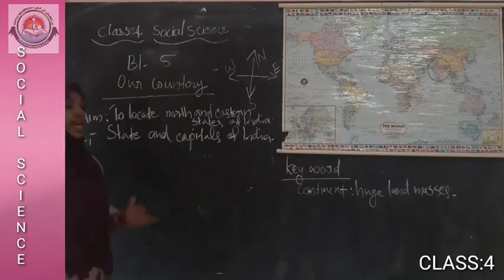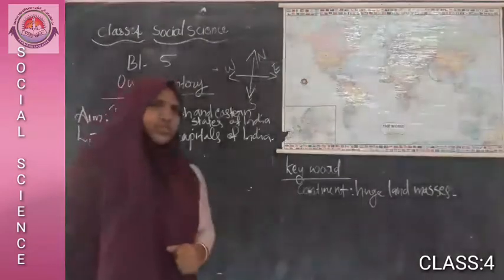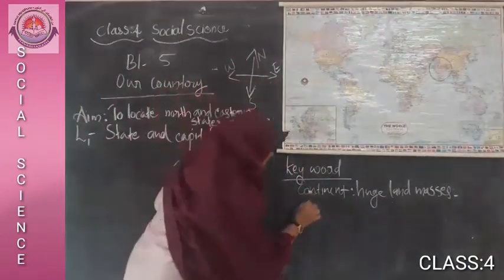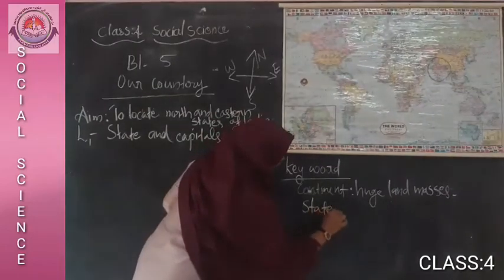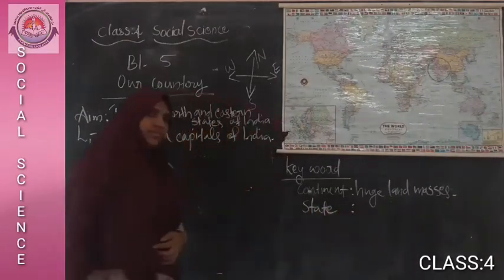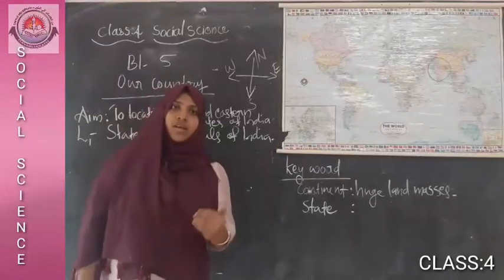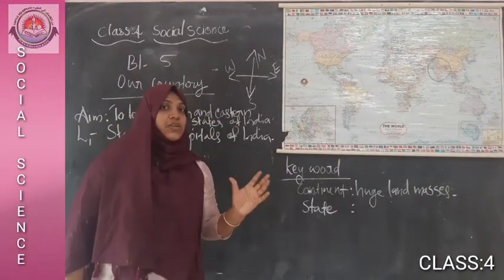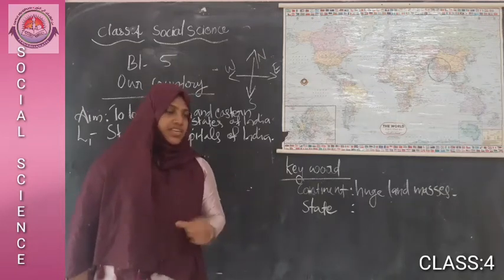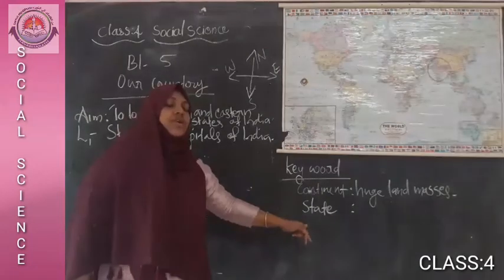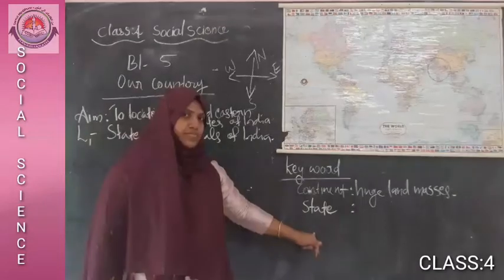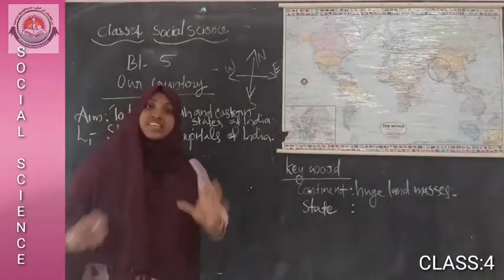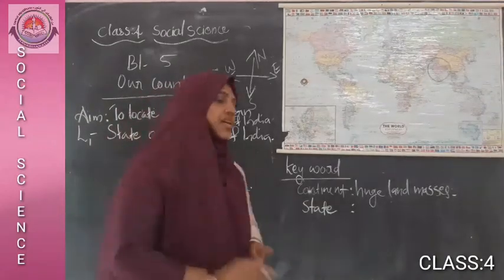So, what is a state? Today we will learn about states and capitals. We are living in Kerala. Kerala is part of India. So Kerala is also one of the states in India. Understand? Yes. So, state means a small part of the country.